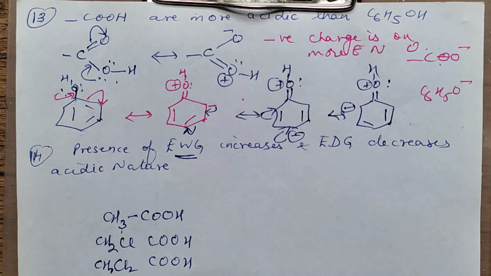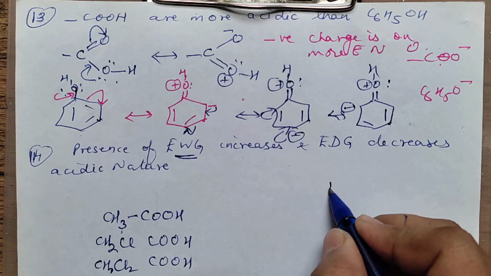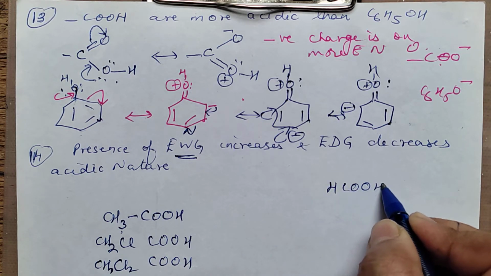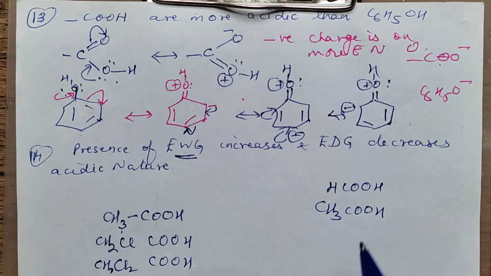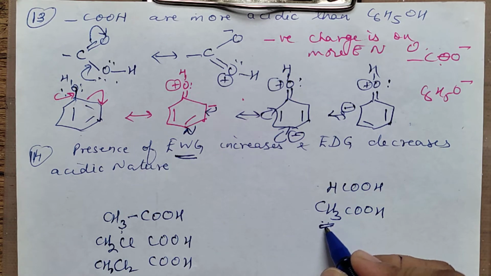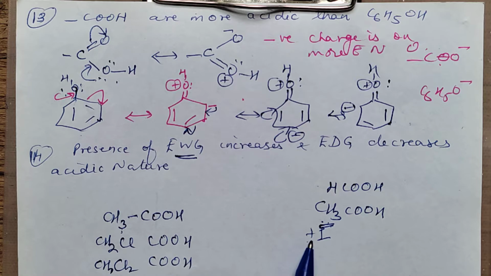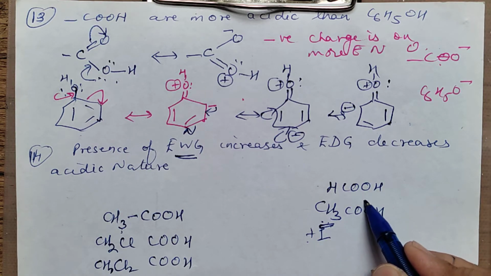For example, if I compare the acidic nature of formic acid and acetic acid, you will find that acetic acid is less acidic than formic acid because this is an alkyl group. Alkyl group exhibits plus I effect. Due to the presence of plus I effect, it is going to push electrons towards O. So O will be more negative.